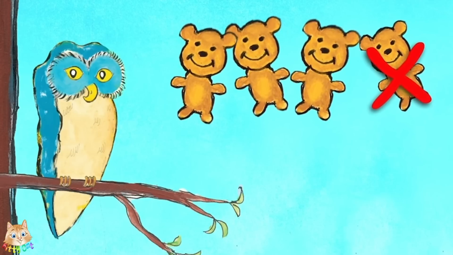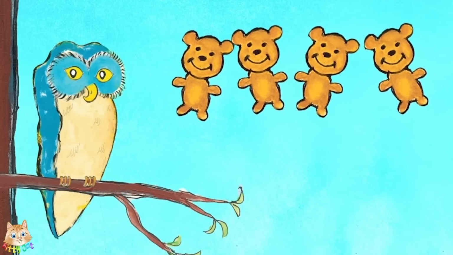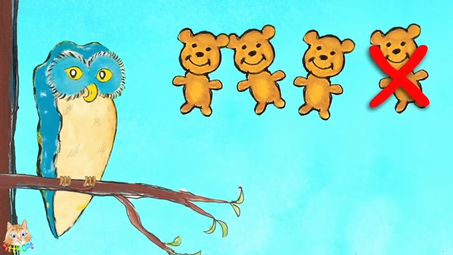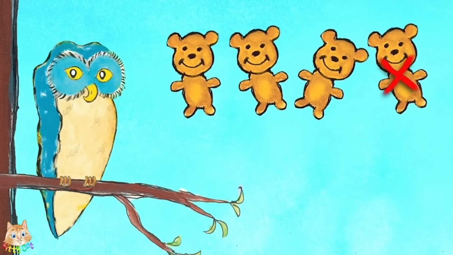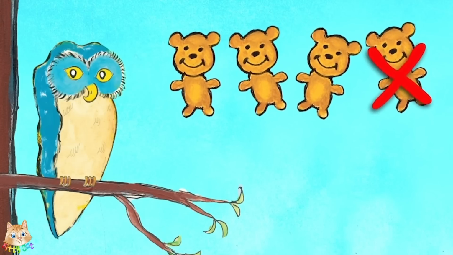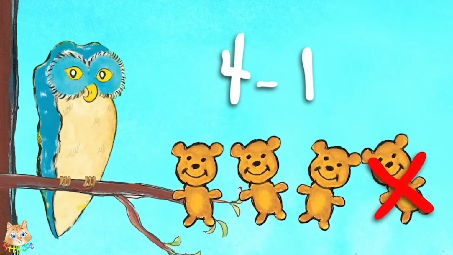Now Owl has 3 teddy bears. Owl had 4 teddy bears and gave away 1 teddy bear. So now he has 3 teddy bears left. 4 teddy bears minus 1 teddy bear is 3 teddy bears. 4 minus 1 is 3.